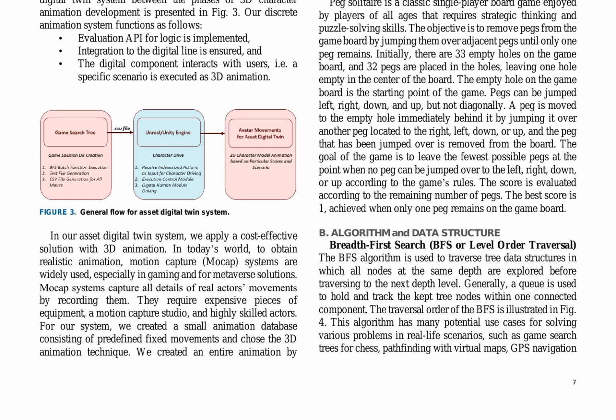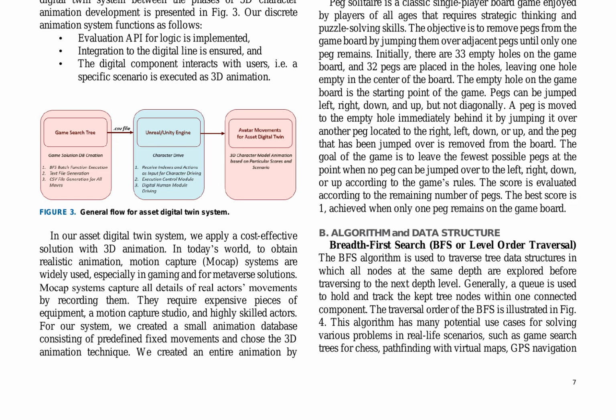PEG Solitaire is a classic single-player board game enjoyed by players of all ages that requires strategic thinking and puzzle-solving skills. The objective is to remove pegs from the game board by jumping them over adjacent pegs until only one peg remains. The breadth-first search, BFS or level-order traversal, algorithm is used to traverse tree data structures in which all nodes at the same depth are explored before traversing to the next depth level. Generally, a queue is used to hold and track the kept tree nodes within one connected component.